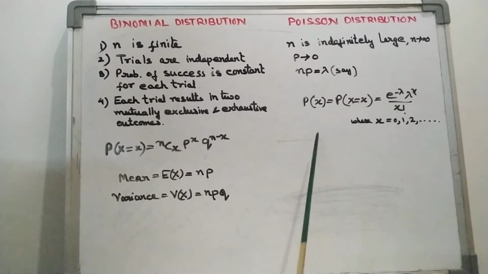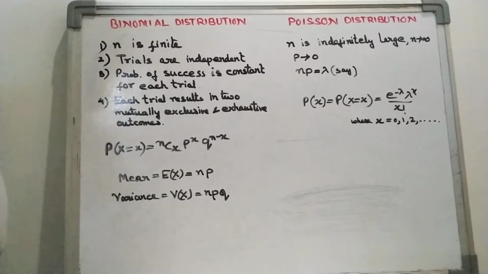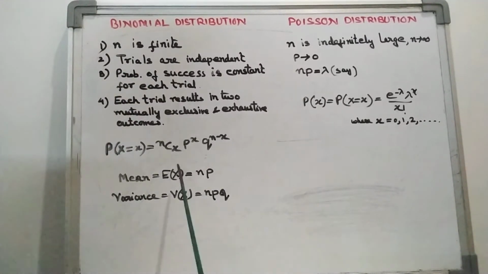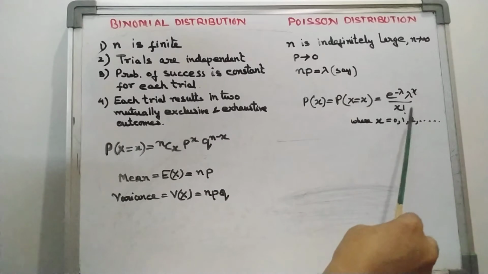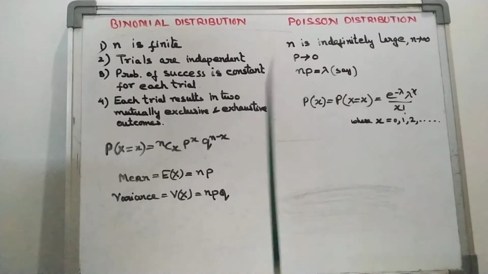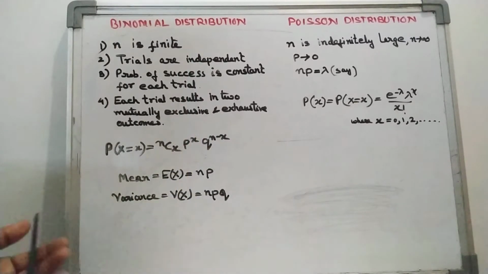The mean is the expectation of X, so we take the summation of x times p of x. In place of p of x we put this probability mass function, and in the same way as we derived for binomial distribution, we derive for Poisson distribution.